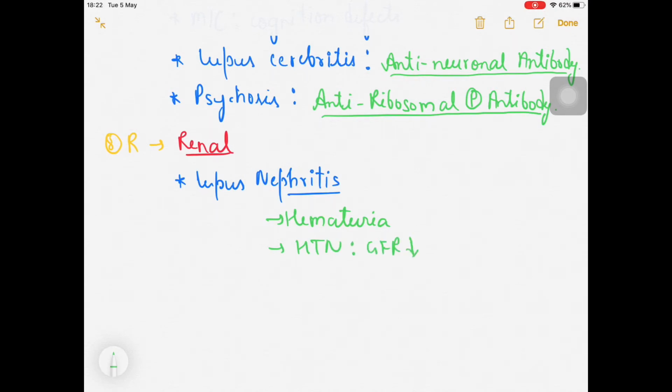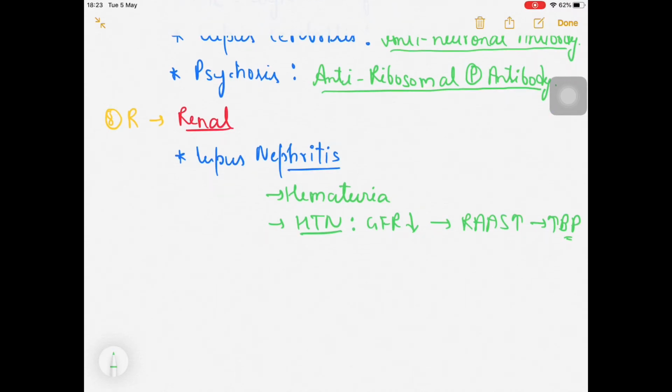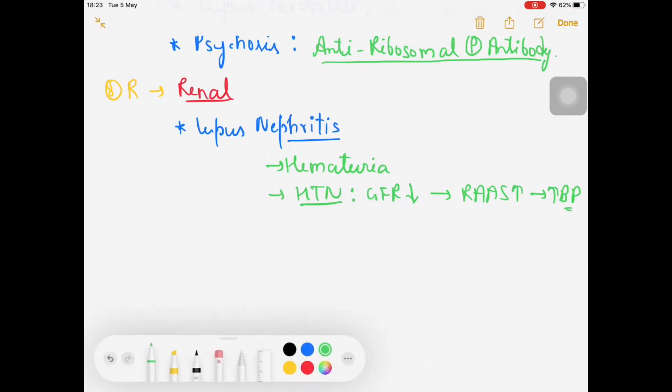The RAS system will be activated, and that leads to an increase in blood pressure, so the patient will have hypertension. Then some uremic manifestations, uremia, can also be seen as a late presentation. If the kidney damage is very severe, the patient might have to go for hemodialysis, right?